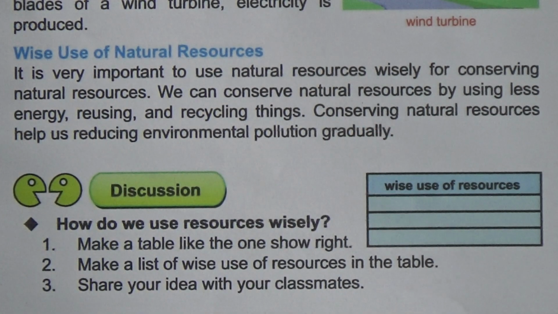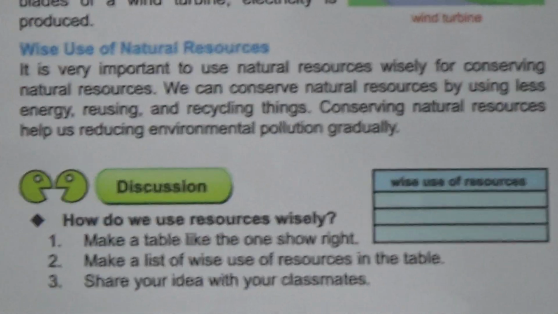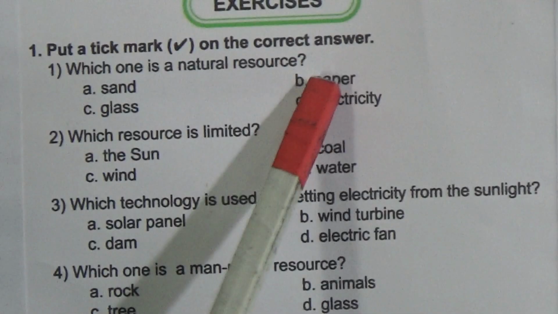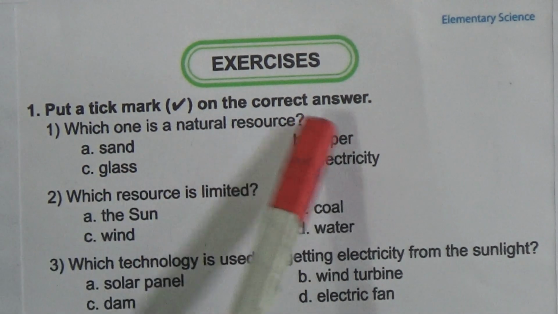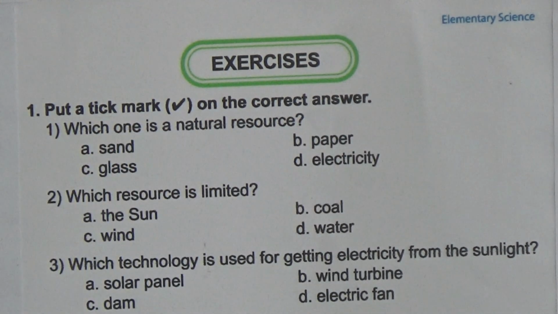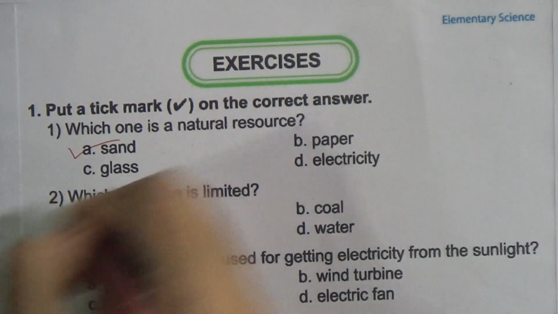Dear students, now we will solve the exercise MCQ. First MCQ, which one is the natural resource? Sand, paper, glass, electricity. Electricity, glass, paper are made by man. So sand we get from nature, it is the natural resource.